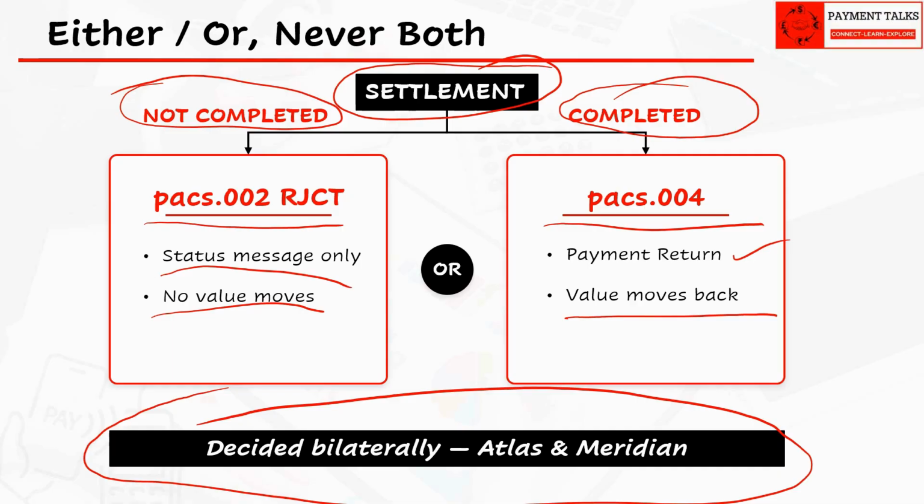This concept can be extended between any banks, or even in the case of domestic clearing. In domestic clearing, settlement is complete at clearing. That's why in domestic clearing, the bank rejecting the payment always sends the PACS for return to the sending bank via the clearing itself and not PACS.2. Hope this fundamental is clear.